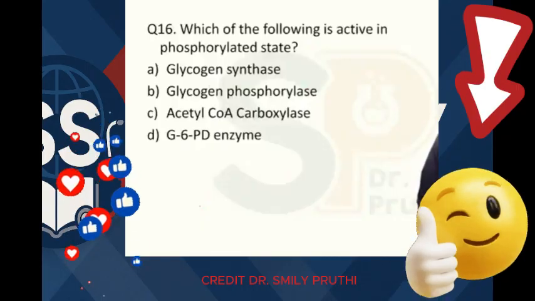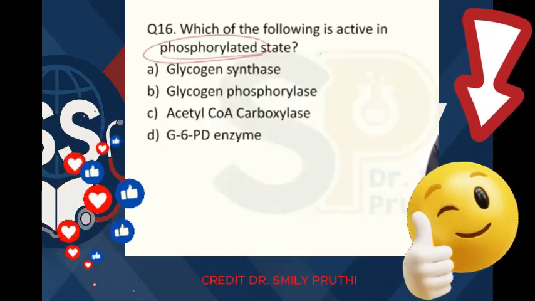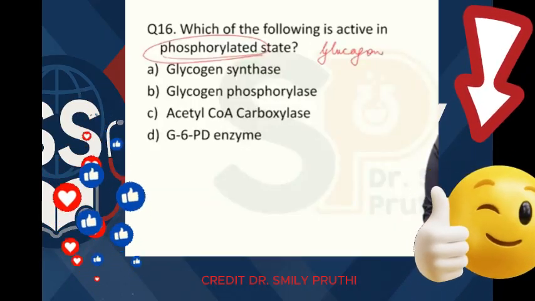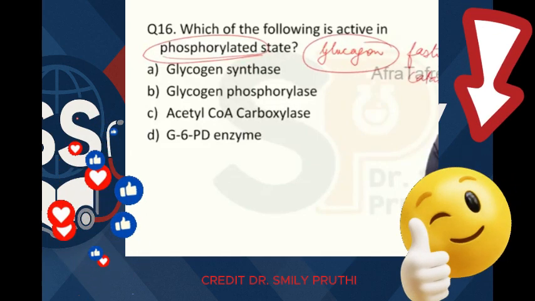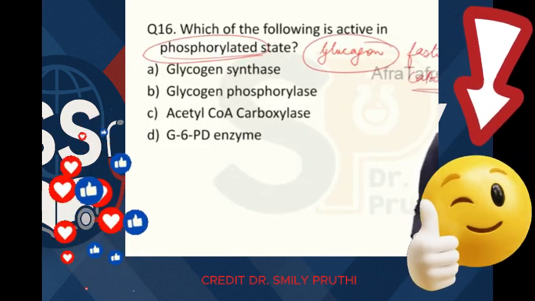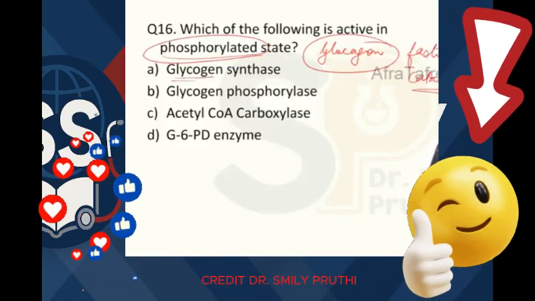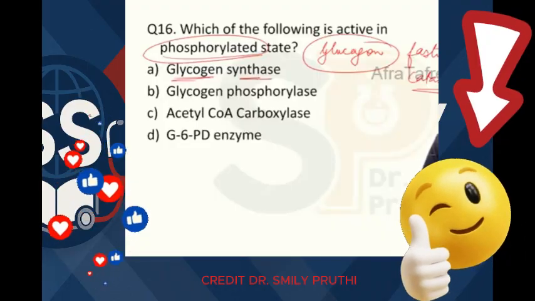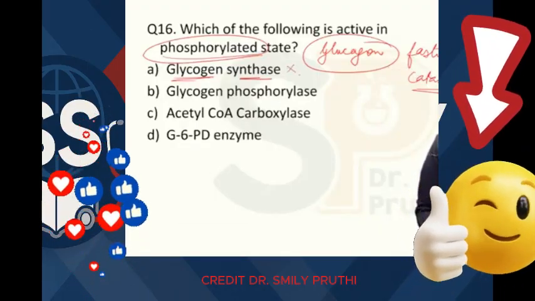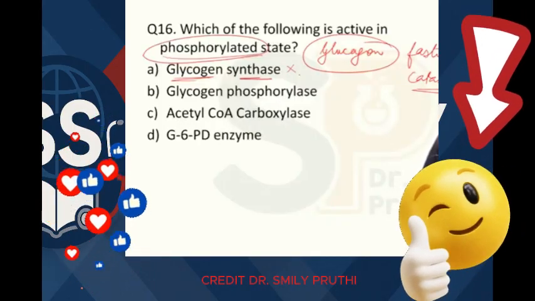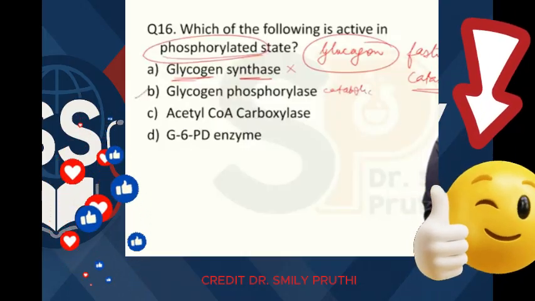Now next, question number 16. Which of the following is active in the phosphorylated state? Phosphorylation is done by the hormone glucagon. Glucagon is active in a fasting situation or catabolic situation in the body. So let's see which enzyme is involved in a catabolic situation. Option A, glycogen synthase, is involved in synthesis of glycogen. It is anabolic synthesis, right? So this is not the answer. Next, glycogen phosphorylase, the rate limiting enzyme of glycogen breakdown, that is catabolic, and this is the answer to this question.